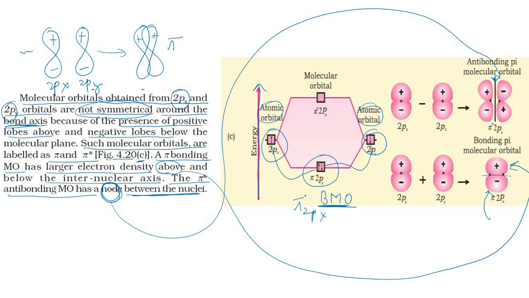Earlier it was a sigma, but now it is forming pi 2px. And what about this now? This forms the pi star 2px molecular orbital, that is the anti-bonding molecular orbital. Here there are 2 electrons, because we were having only 2 electrons. Here the molecular orbital is formed, but there are no electrons in it, right?